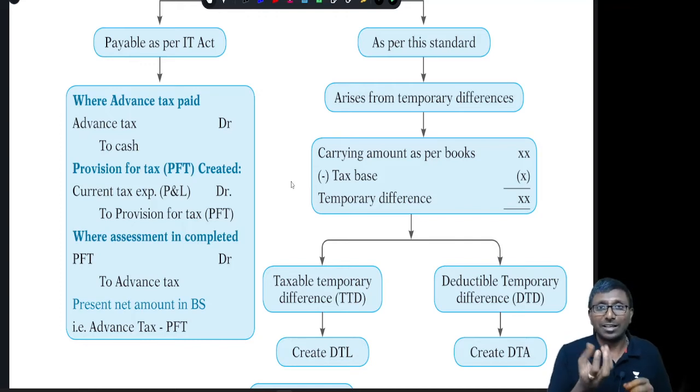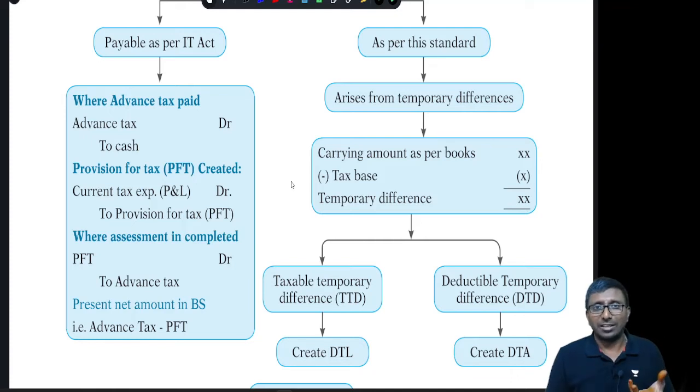That deferred tax can be a deferred tax asset or a deferred tax liability. But before that, temporary difference can be taxable temporary difference or deductible temporary difference. If it is taxable, in the sense payable, deferred tax liability will come. And deductible temporary difference means it is beneficial. Deductible means it is going to reduce my income tax liability in the future. So deductible temporary difference will create deferred tax asset.